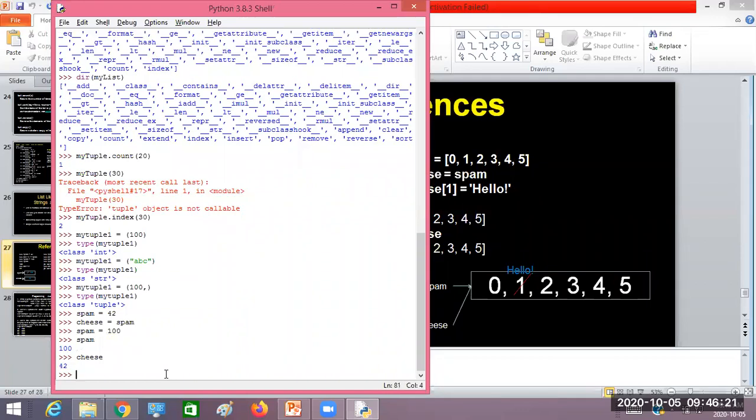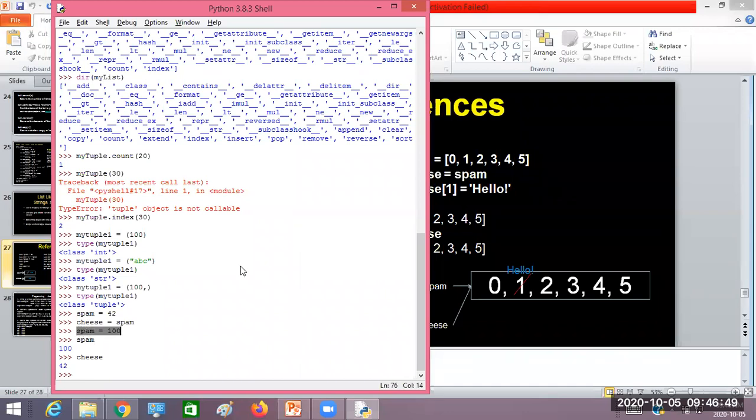That means spam and cheese are different variables and they refer to different memory addresses. That's why the modification we did for spam does not affect cheese.